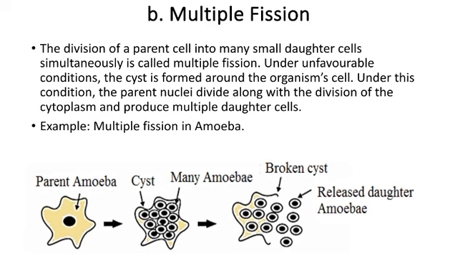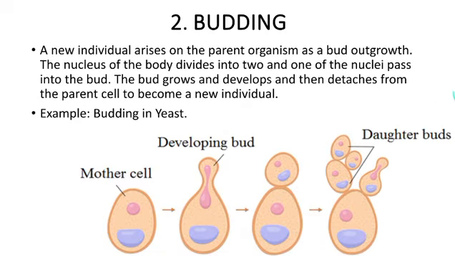The next is budding. Budding is simply when on a cell there is an outgrowth. A little genetic material is then passed on to the outgrowth. The outgrowth later on matures and is cut off from the parent cell. You can find budding in yeast.